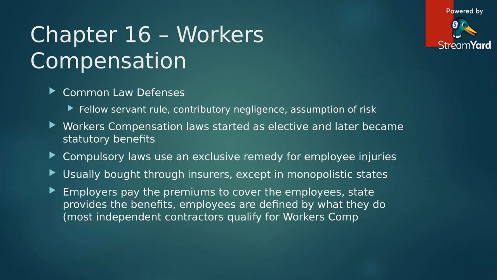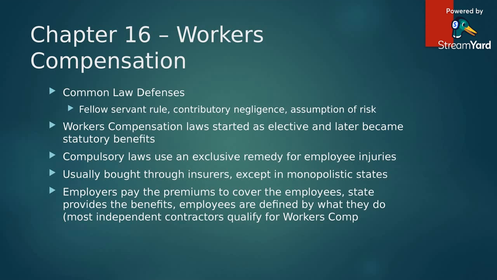So they realized that a system of benefits needed to be put in place to protect workers in the early 1900s. The laws were primarily elective or optional at first, allowing workers to pursue the case outside of the workers' compensation law or to use the fixed benefit remedies provided under the law, also known as the statutory benefits.